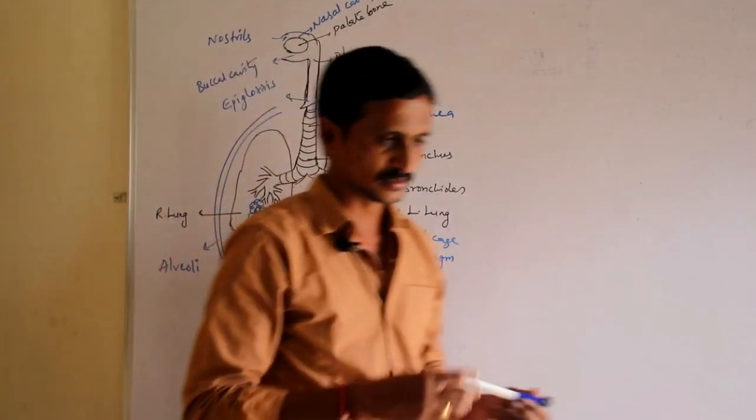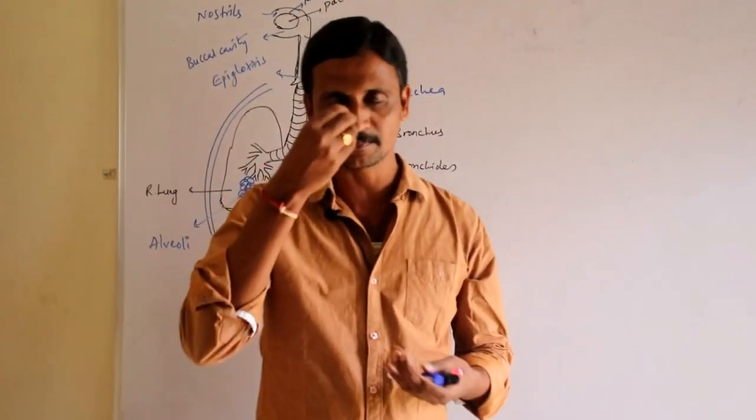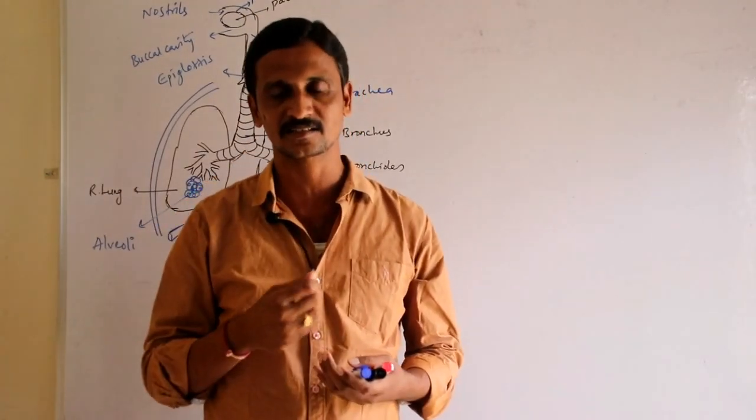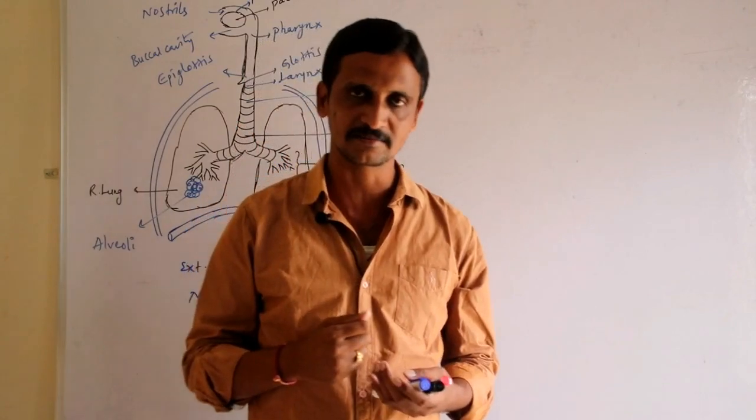The cavity, the pipeline, the structure which is present behind these external nostrils is called the nasal cavity.